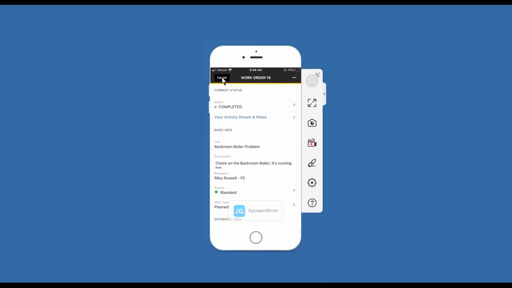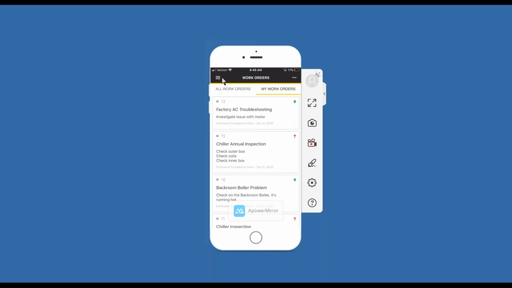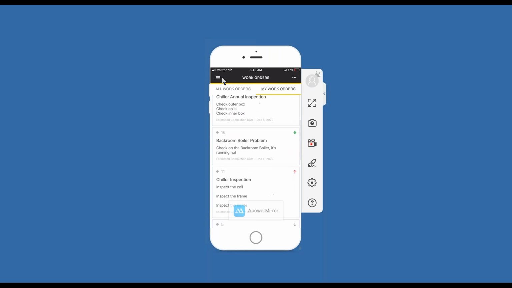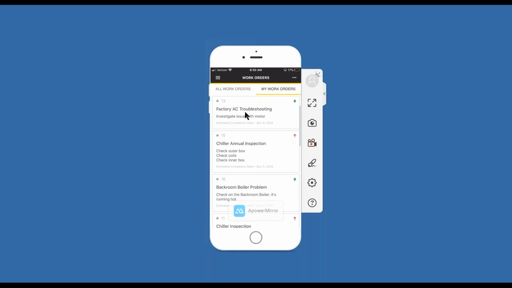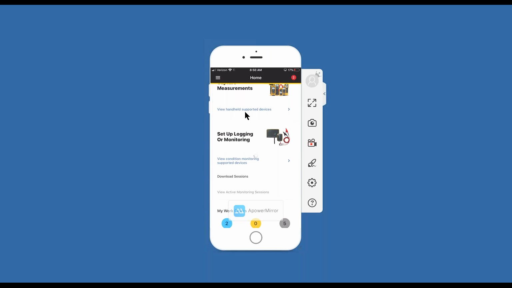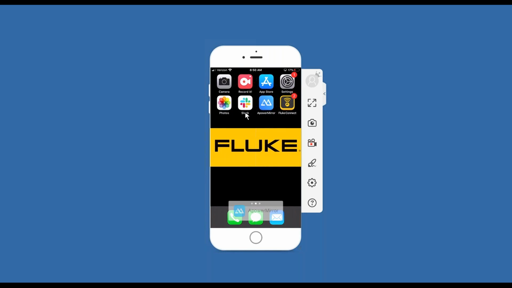So now it seems strange, but you do need to click cancel to get out of the screen. So you click the cancel option, and now you'll notice that the backroom boiler work order 16 is now grayed out because it's been completed. So that's the work order I just worked on. So now I can go back to my home page as Travis, and I will show you.